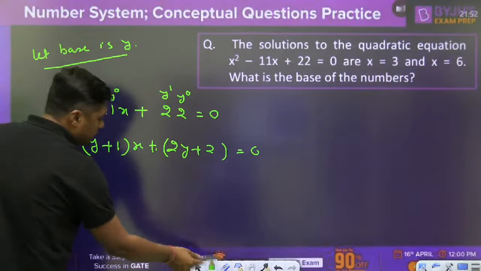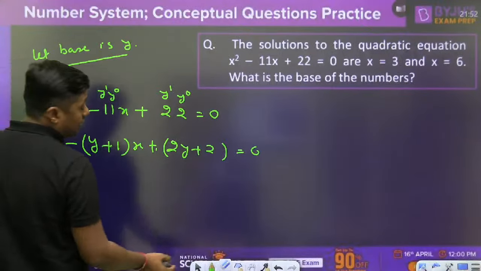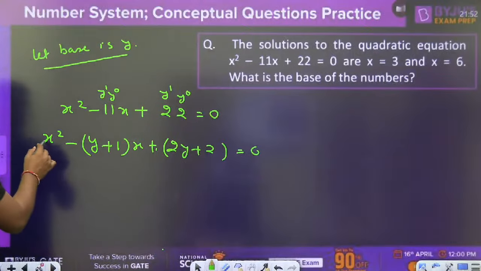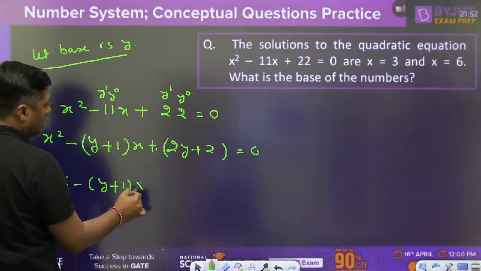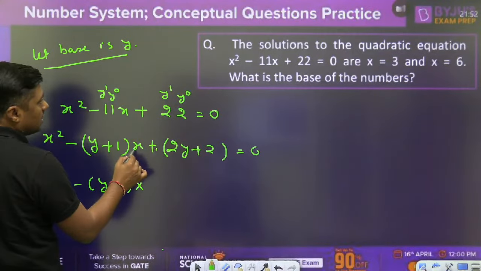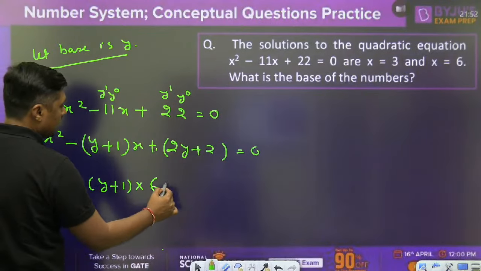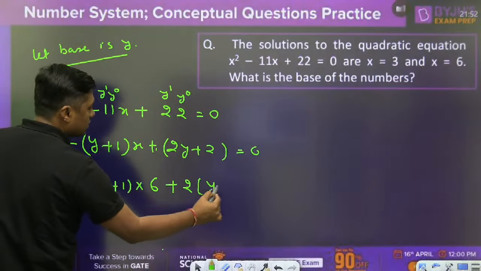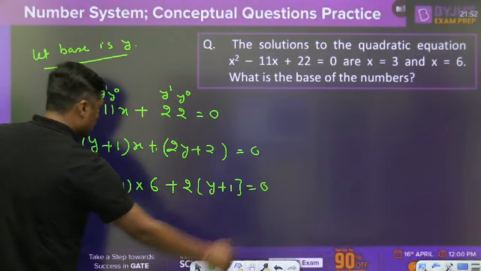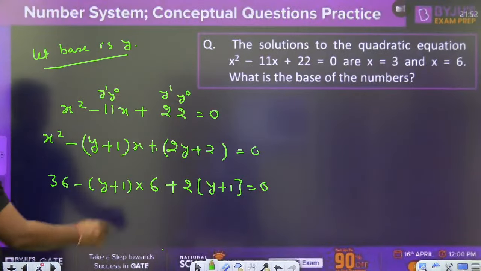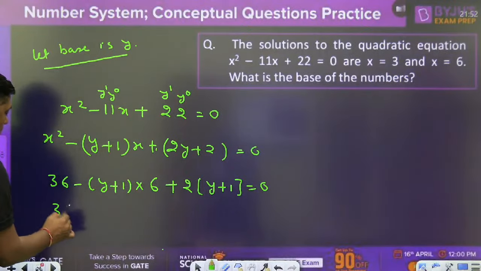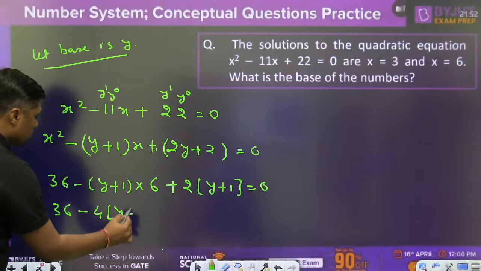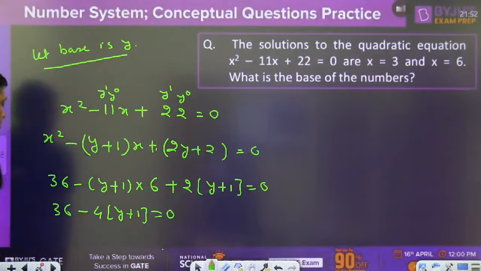Put the value here. First of all, put the value 6 here or 3 here. x square is 36, minus y plus 1 into 6, plus, you can take 2 as a common, y plus 1 is equal to 0. Now you can write, this is the 6y plus 1, this is the 2y plus 1, it will become 4y plus 1 is equal to 0.